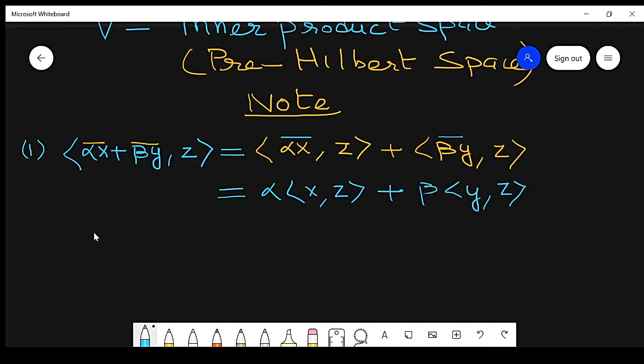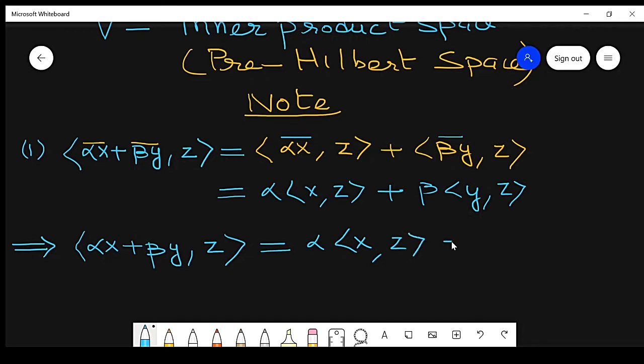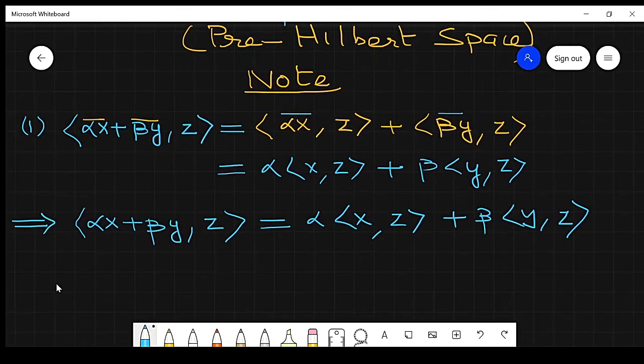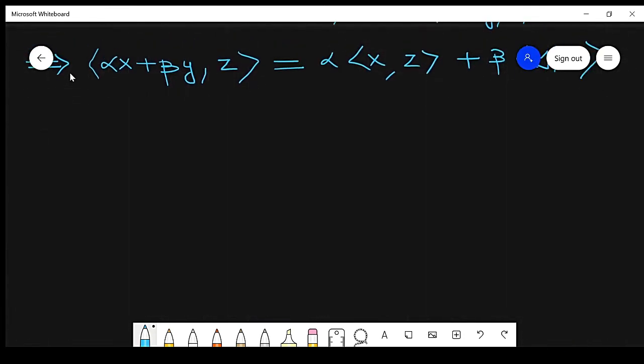This is a combined property of addition as well as scalar multiplication.